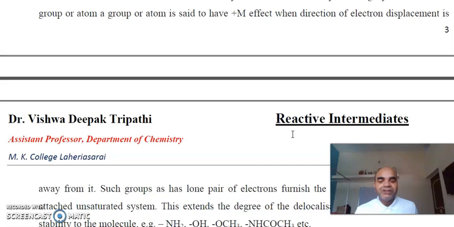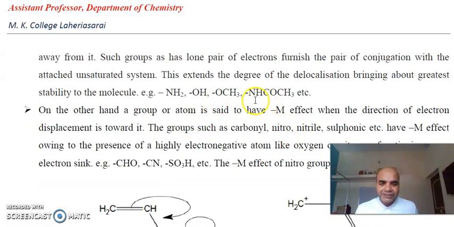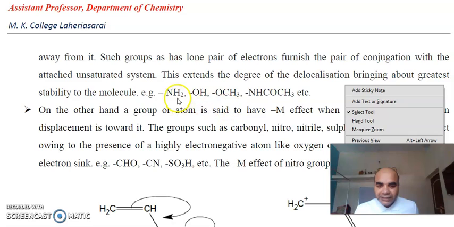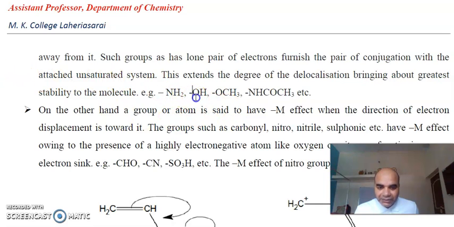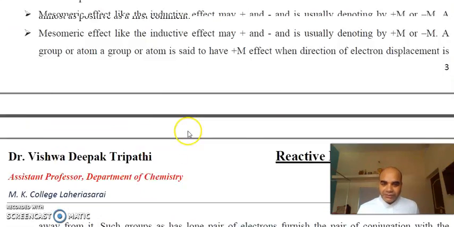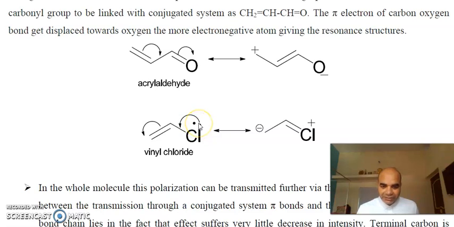इट कैन बी पॉजिटिव और इट कैन बी निगेटिव। सपोज इफ वी हैव सर्टेन ग्रुप्स लाइक दिस अमीन और हाइड्रोक्सी और मिथॉक्सी और सम amide derivative, in all these molecules we have the lone pair on the heteroatom, on nitrogen or oxygen. So these lone pairs are available to induce the electron density in the molecule. So once you can see here, suppose we have the chlorine, it has the lone pair, it will donate the electron in the molecule, so this will increase the electron density in molecule.